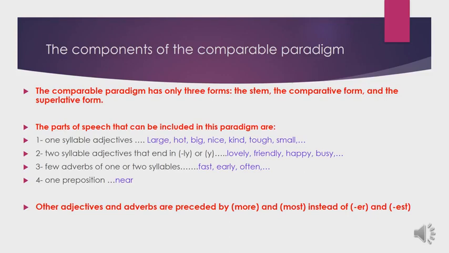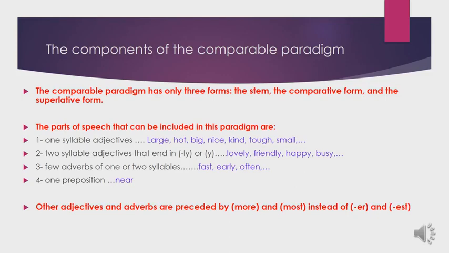Fast consists of one syllable only. Early consists of two syllables. Often, two syllables. These adverbs can follow the comparable paradigm, can be included in the comparable paradigm. For example, fast, faster, fastest. Early, earlier, earliest. Often, oftener, oftenest.